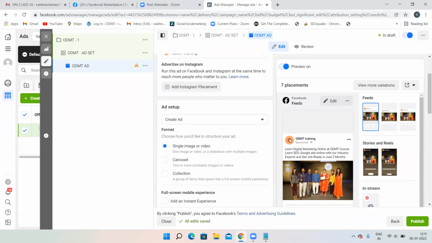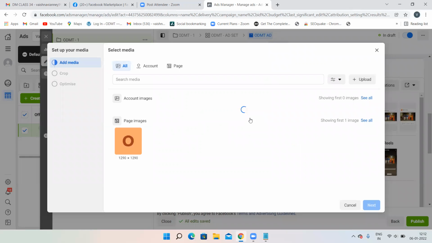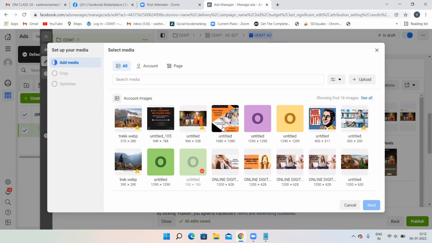And remember, your advertisement will not appear with your Facebook account name. It is going to appear with the Facebook page name only. That is the reason you have to always create a Facebook page. Your normal personal account name will not appear. Afterwards, you can add the images over here. Now click on edit, change media, and you can add the images over here.